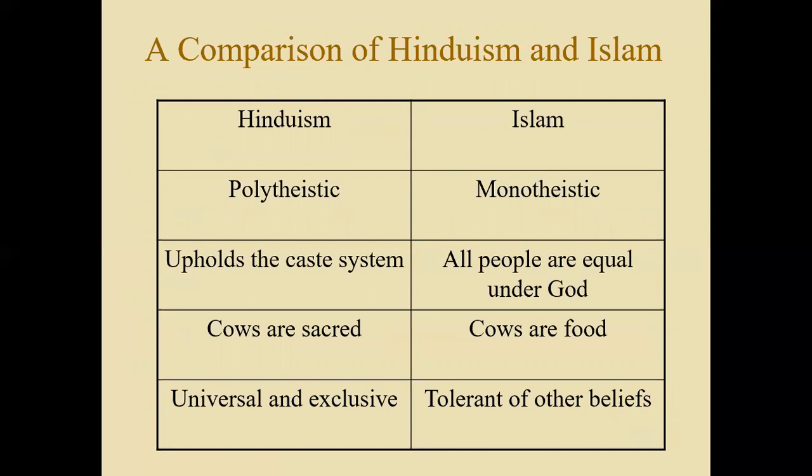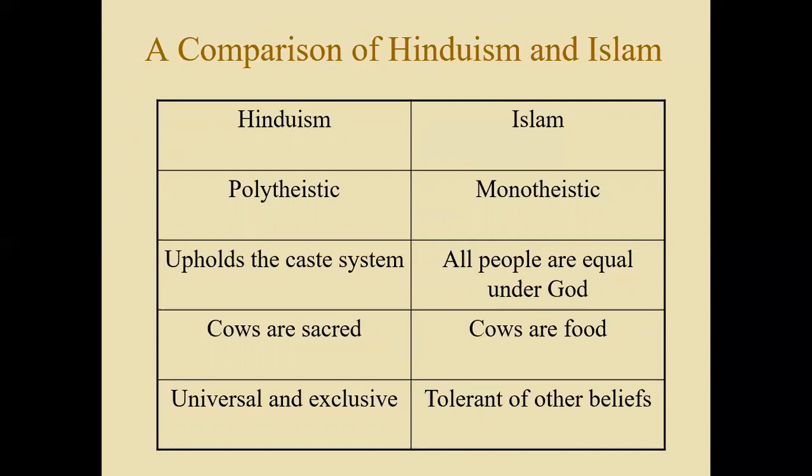So here's a comparison between Hinduism and Islam in India. Hindus are polytheistic, while Muslims are monotheistic. Hindus uphold the caste system, while Muslims believe all people are equal under God. For Hindus, cows are sacred. For Muslims, cows are food. Hindus are universal and exclusive in terms of their religion, while Muslims are tolerant of other beliefs.